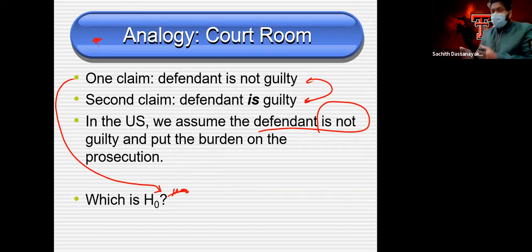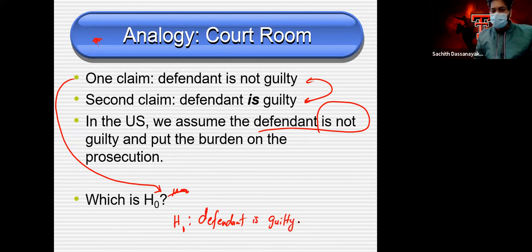Okay, so the alternative hypothesis, H1, is: defendant is guilty. I mean the second claim. Okay, defendant is guilty. Clear? That's why we need to test it. We have to go to the court and test it, because the police or lawyer believe that the defendant is guilty. That's why we test it inside the courtroom. Clear? Okay.